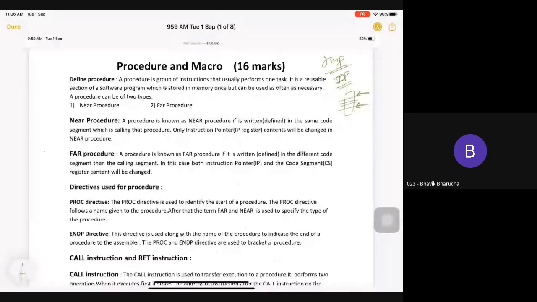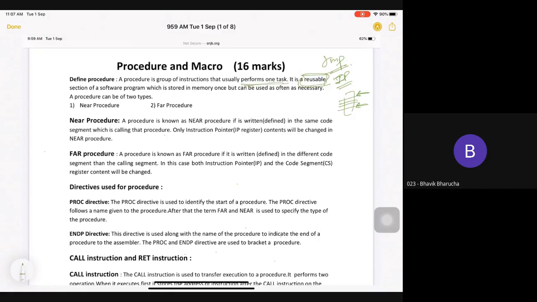Now, a procedure is the same as the functions that you have studied in C. It is nothing but a small function which can perform a similar task when you call it. It is as simple as that. The same kind of function you can create in assembly language, and that is called a procedure. It is reusable. What is the advantage of functions? Do you make functions in your programs? Why do we make functions in our programs? Reusability.